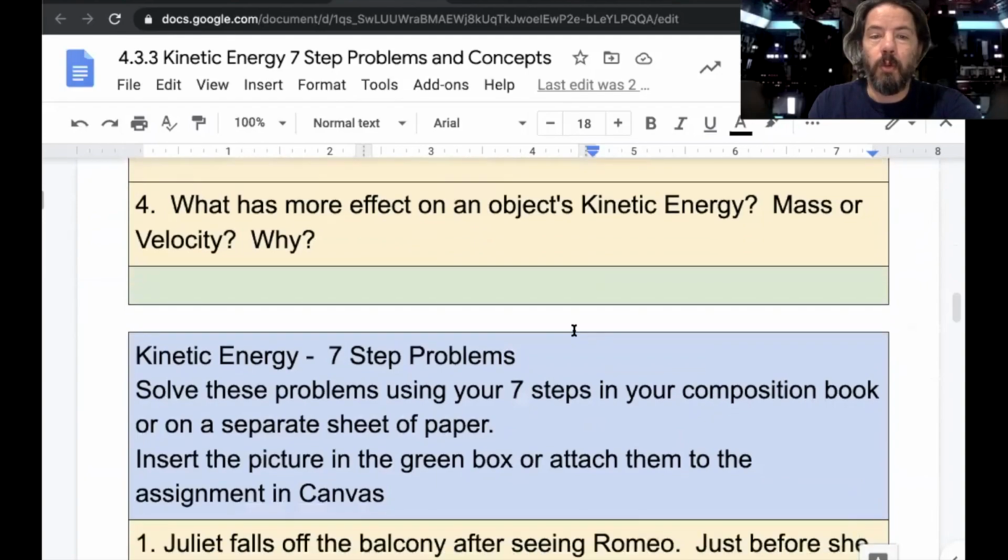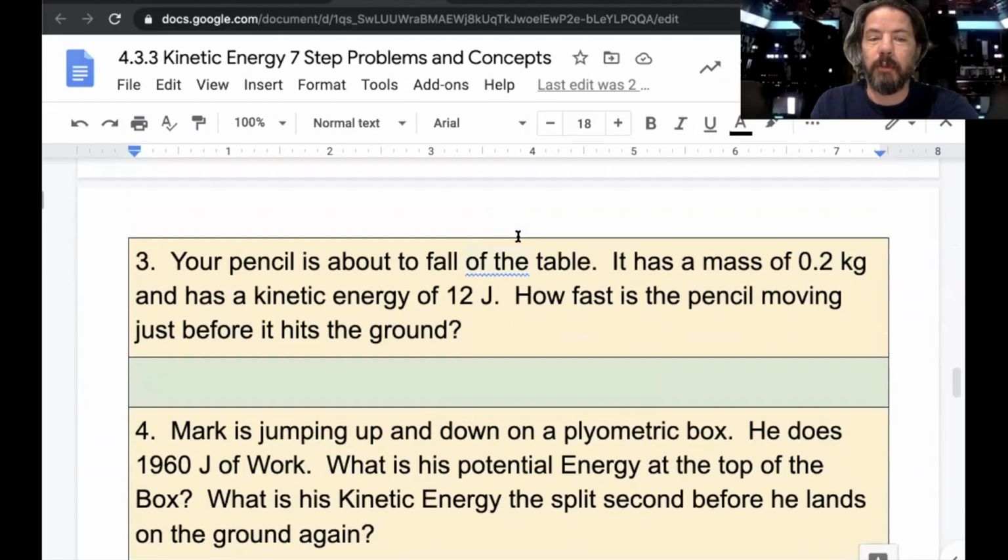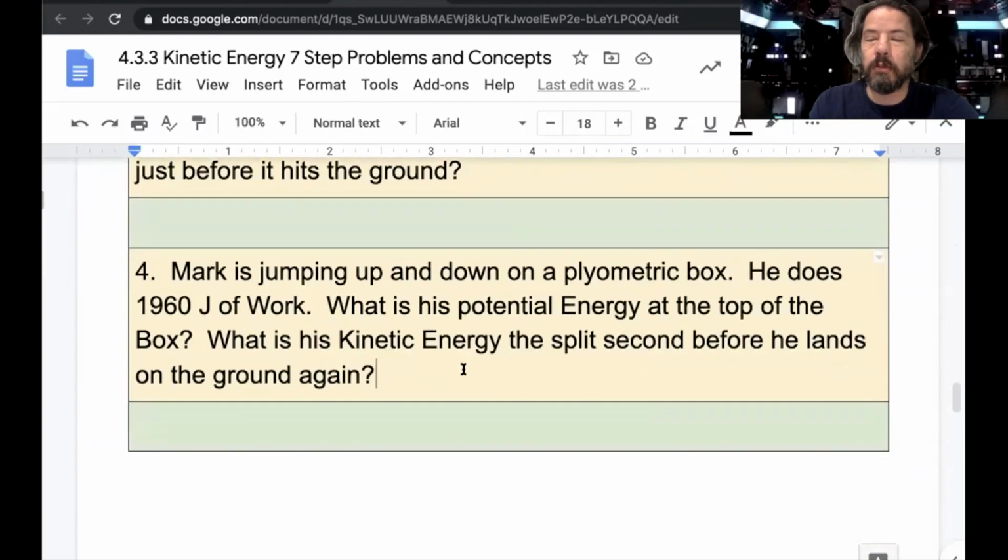Number 4, what has more effect on an object's kinetic energy, mass or velocity? Explain why. And then you have one of each type of 7-step problem. The fourth one is not actually a 7-step problem, but it's asking you to think about the math and think about the concept. So this one might be a little tricky, so be real careful and read it carefully. And if you can't answer it, we will definitely talk about that one in our Zoom.